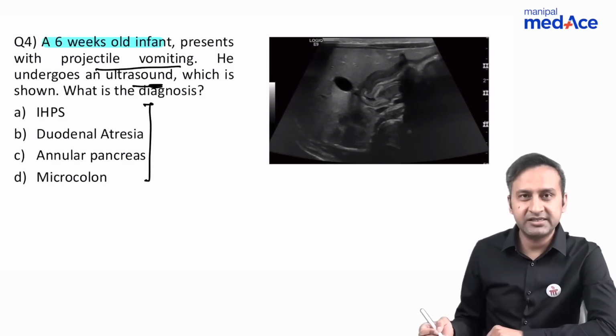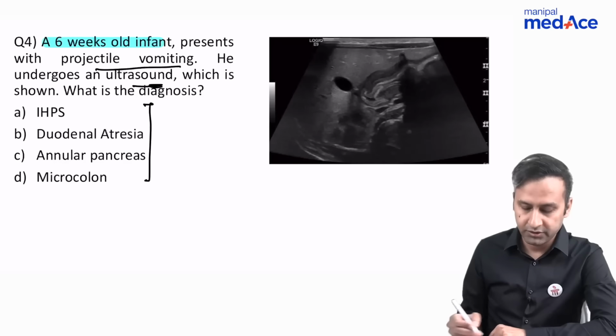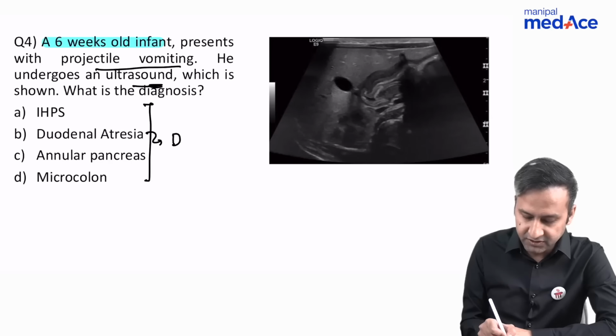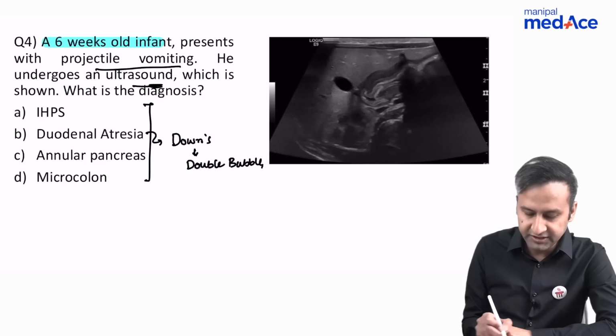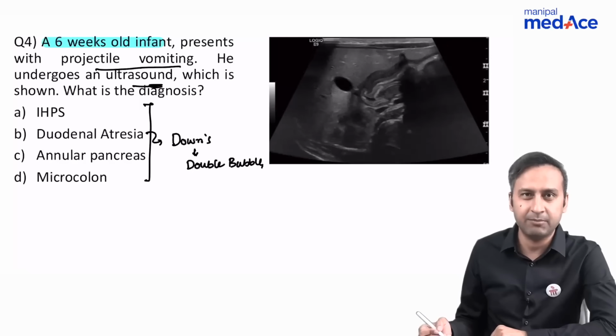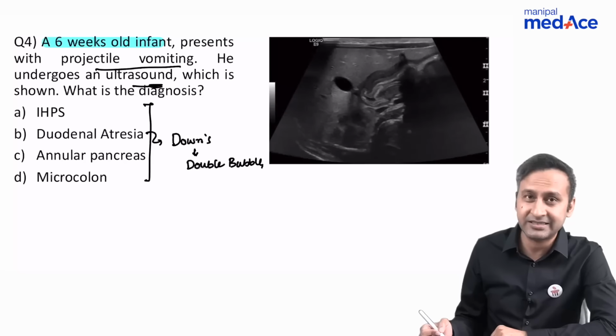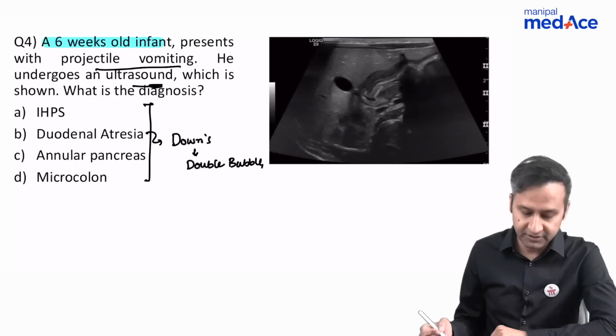We have duodenal atresia, we have annular pancreas, we have microcolon. Duodenal atresia associated with Down syndrome, we know that. It is associated with double bubble. I hope you remember it from our discussion. 3Ds: Down syndrome, duodenal atresia, and double bubble. And double bubble is going to be seen on X-ray. It can also be seen on antenatal sonography.